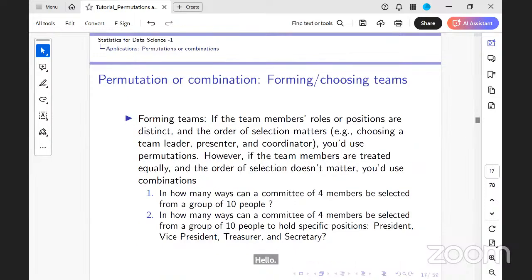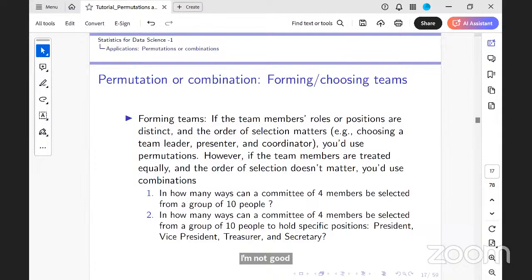Now again, this is a very popular permutation and combination problem, which is forming or choosing a team. If the team member roles and positions are distinct, that is, if from 10 people I want to choose a president, a vice president, and a secretary, are the roles distinct? Yes. So it would be a permutation. But if I just want to choose 3 committee members from a set of 10, are the roles distinct here? Combination.